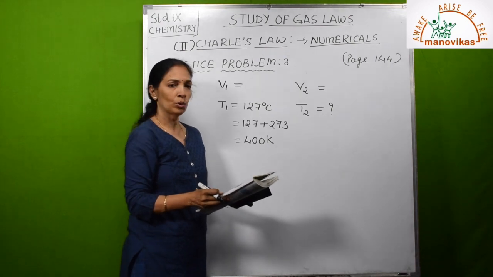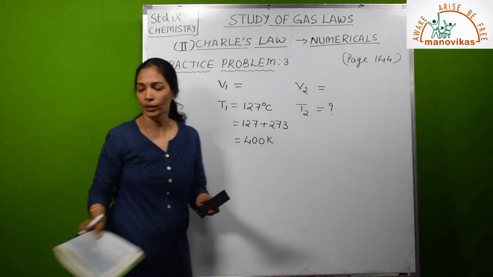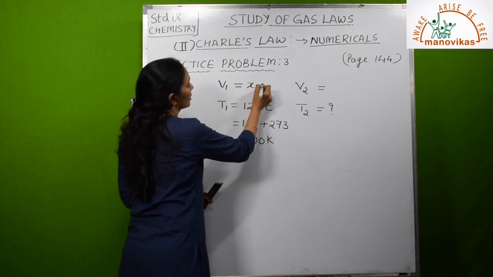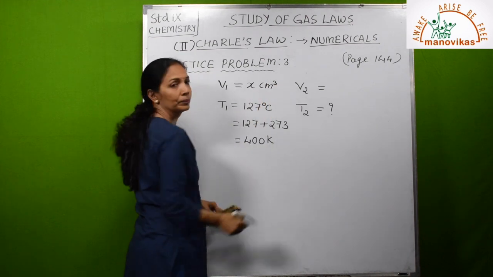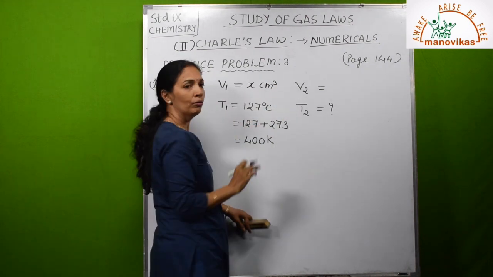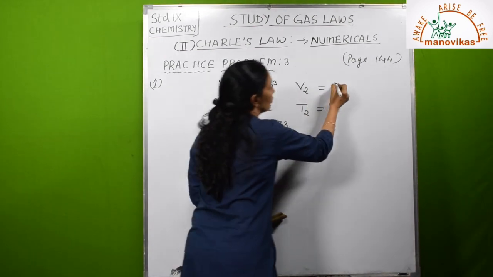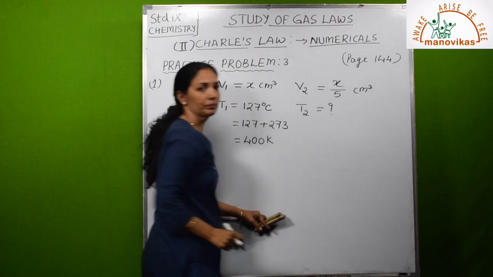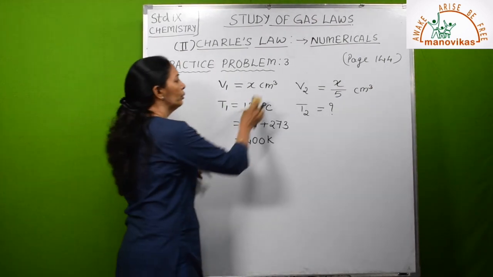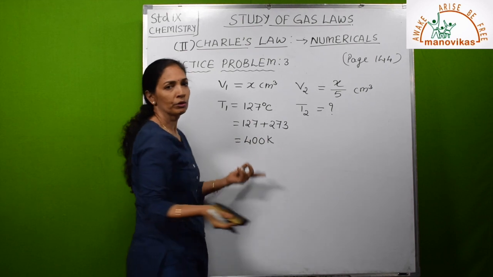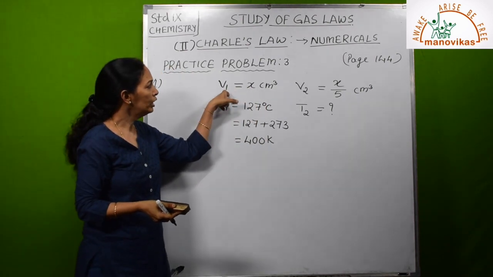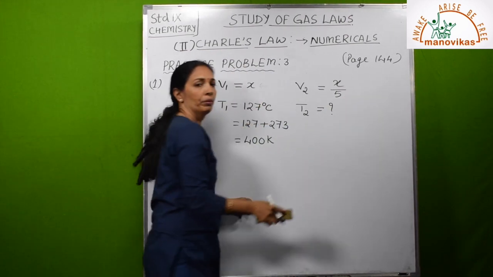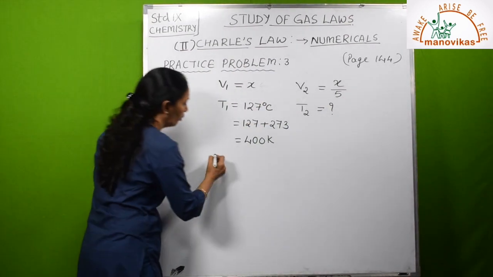Now volume is reduced to 1/5 of initial volume. So we have to assume here. Let us assume initial volume is x cubic centimeter. Then what will be the final volume? 1/5 of x. It will be x upon 5 cubic centimeter. You can write the unit or you need not write the unit because we don't know. So just as an assumption, initial volume is x, so final volume will be x upon 5.